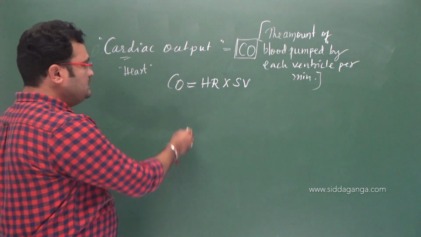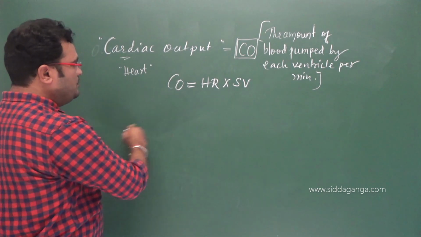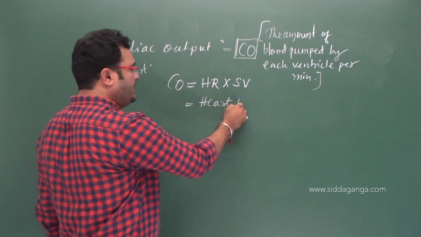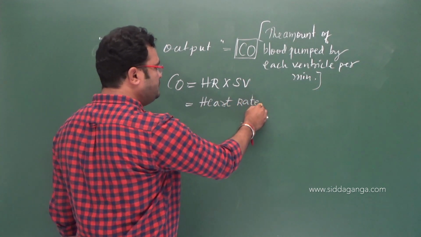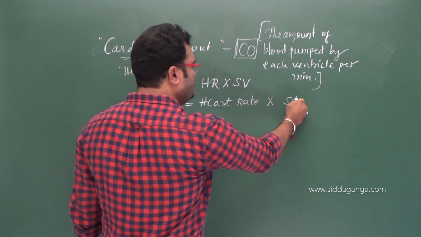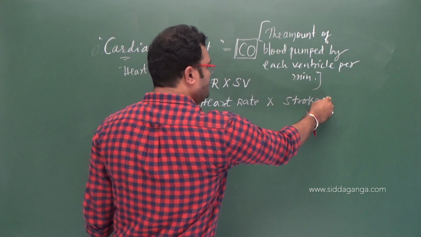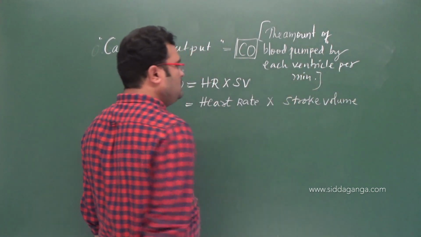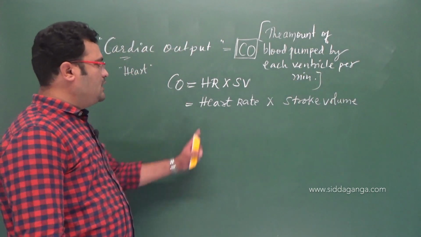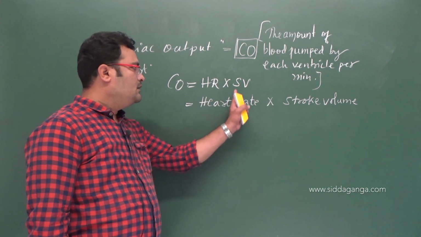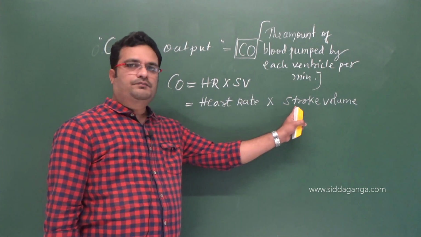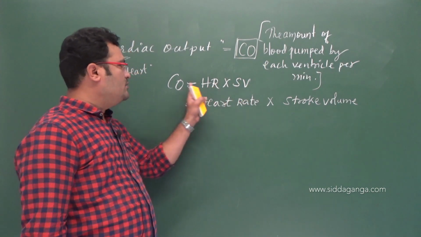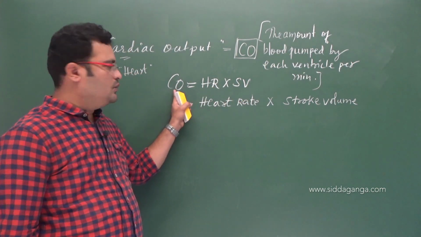See, what is this HR? CO is cardiac output, right? HR in the sense, heart rate, into stroke volume. Heart rate into stroke volume, right? HR is the heart rate, SV is the stroke volume. So when we multiply both HR and SV, you will get cardiac output.